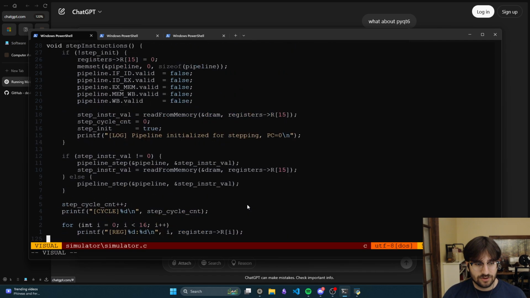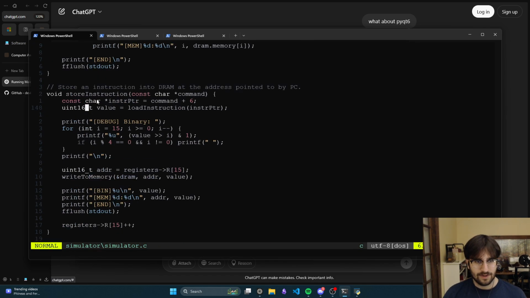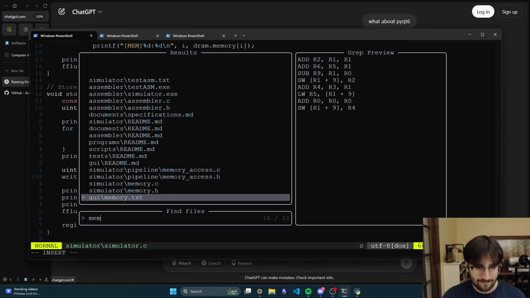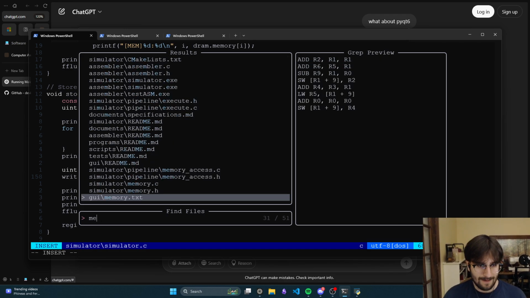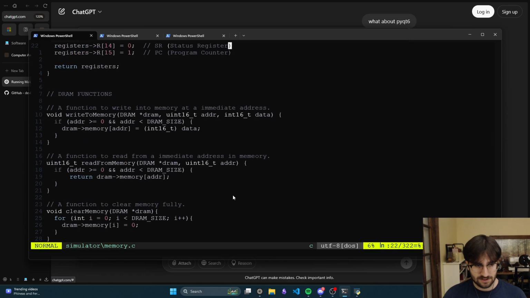So then we go up to store instruction. That's step instruction. Store instruction. We come through with the command, which is a character array, because in C you don't actually have strings. And then we just go through, we find the address, which is just the program count. Register 15 is our program counter. And then we use our write to memory, which if we go to memory.c, well, first off, you can see the program counter register is initialized here.